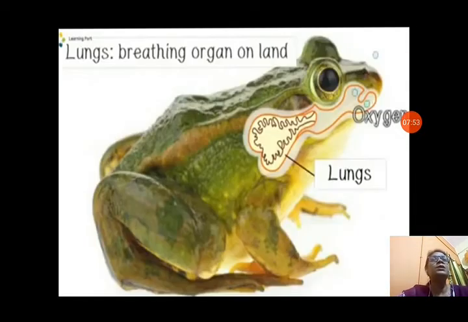Now next we will see lungs, a breathing organ on land. Frogs have lungs to breathe on land. They exchange gases through the lungs only when they remain on land.